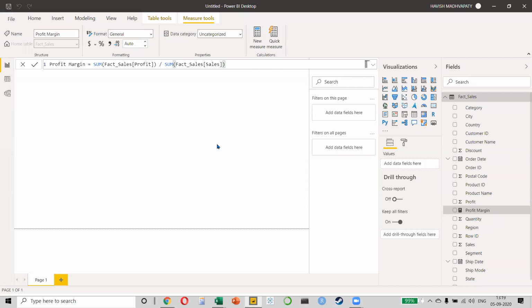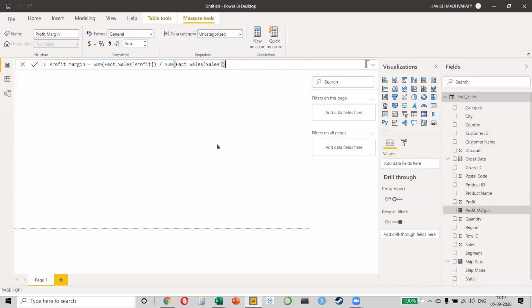See, in Excel, a lot of people say why Excel can't handle large data sets. There are many reasons, but one of the reasons is that in Excel, every formula is active. That means that even if you're not using that formula for that moment, it will still be doing the calculation. So it will be using some bandwidth. The beauty of a measure using DAX is that this is not being calculated right now.